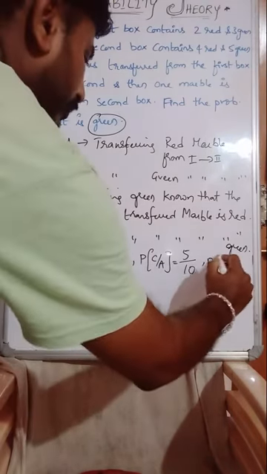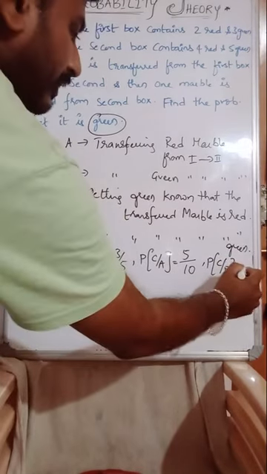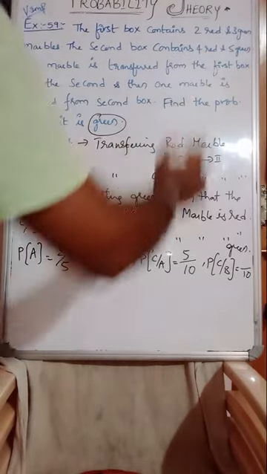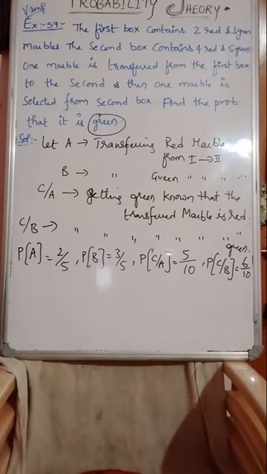Then probability of C given B, what will it become? So total marbles are 10. Now green is only transferred. Green is transferred means earlier green were 5, so selecting green will become 6 by 10. Guys, do you understand the question now? So this is the question.